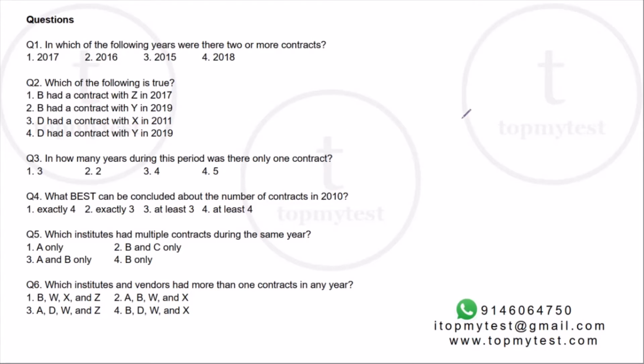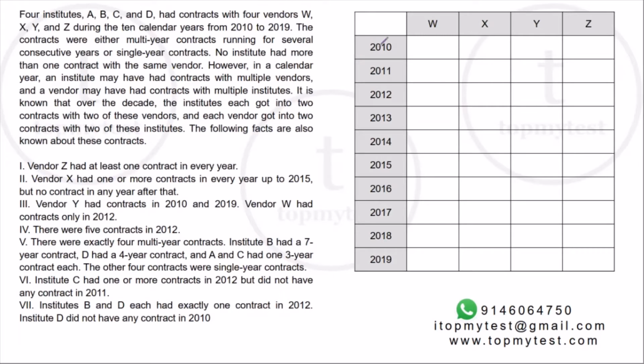So I will have to basically fill up this table. Every time I have a contract, I will mention the institute with which the vendor had a contract. And if there was no contract for that vendor, I will put a hyphen to specify that there was no contract there. I'm not putting an X, so as not to get confused with the vendor X.